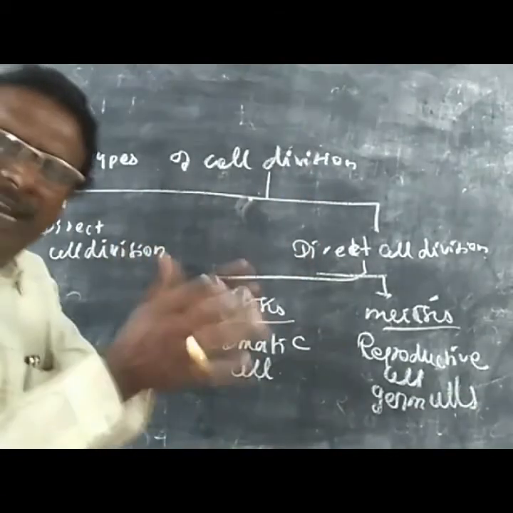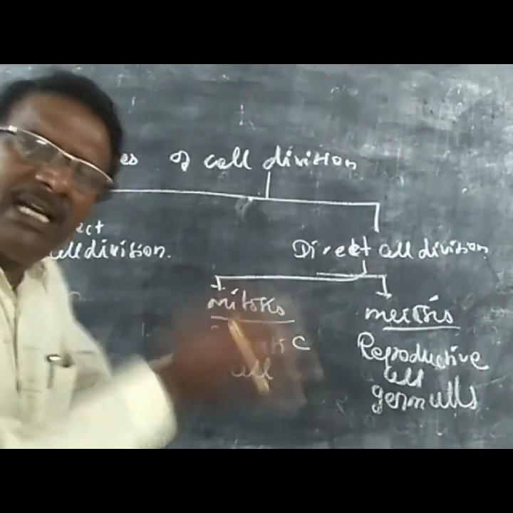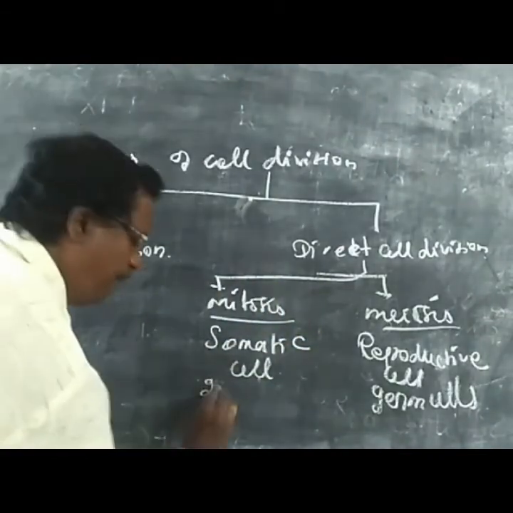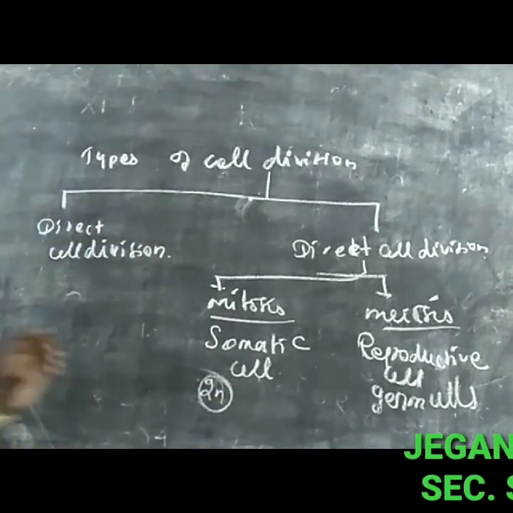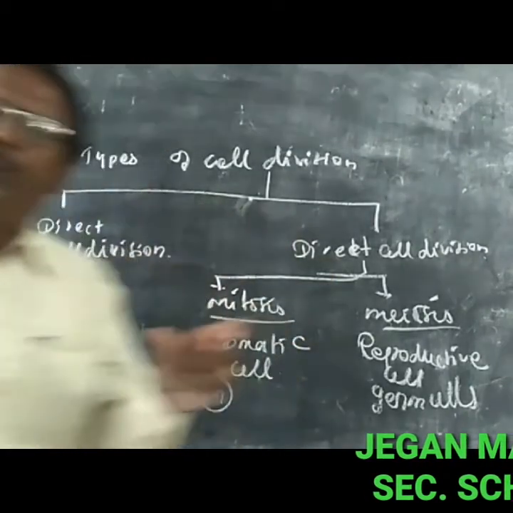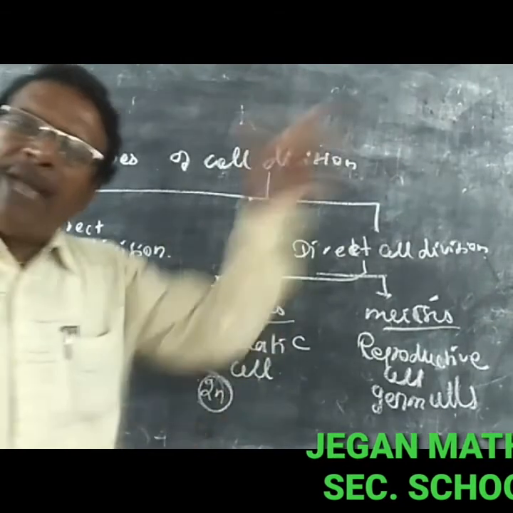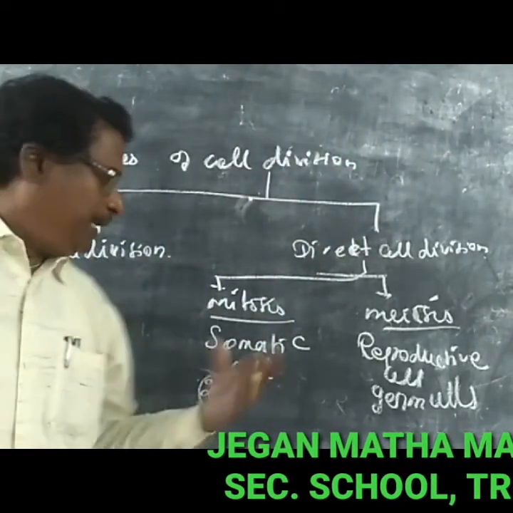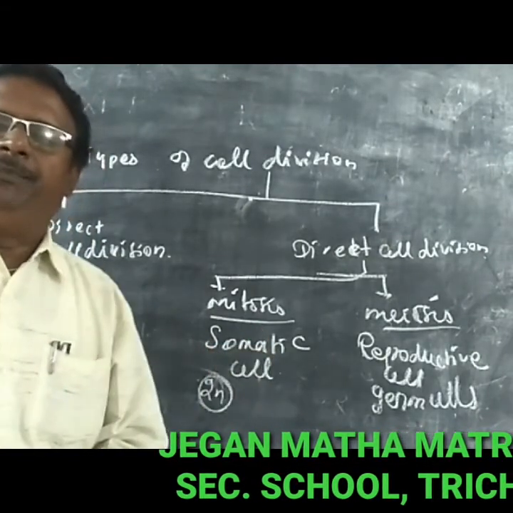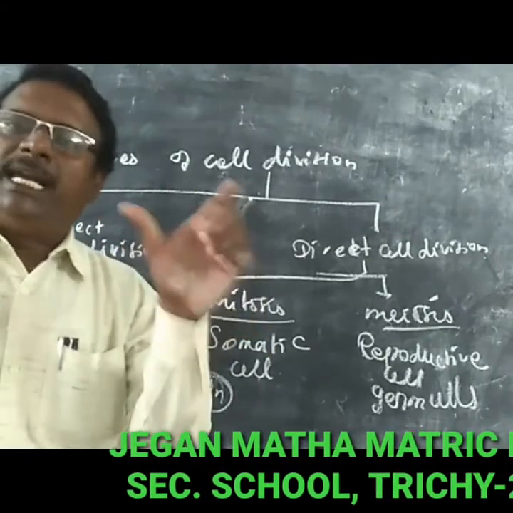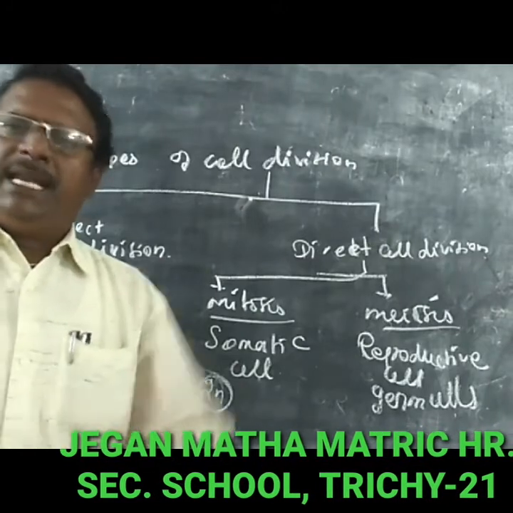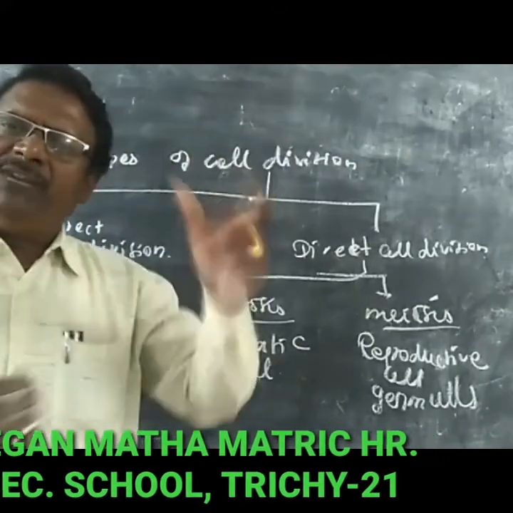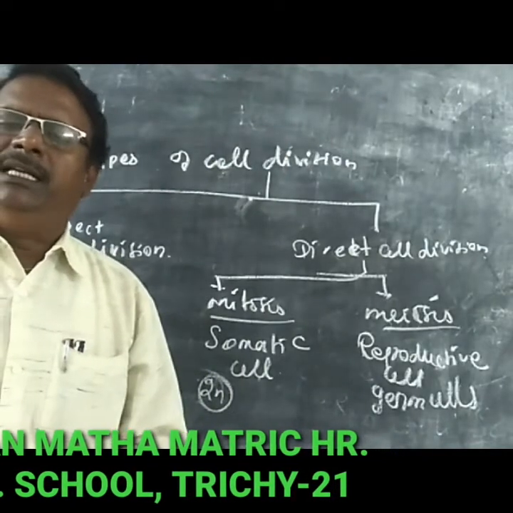What happens during the cell division? In mitosis, the cells are diploid, with two sets of chromosomes, present in the parent as well as the daughter cells. So it is called a mitotic cell division. Mostly they occur in body cells. The number of chromosomes is the same in the parent as well as the daughter cell.